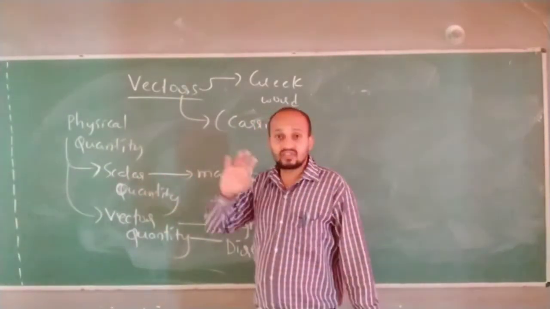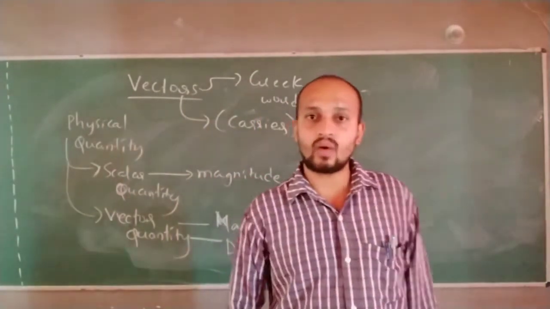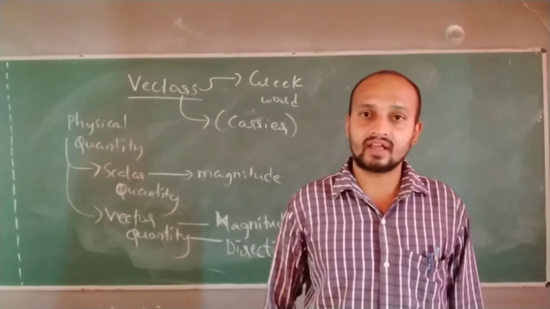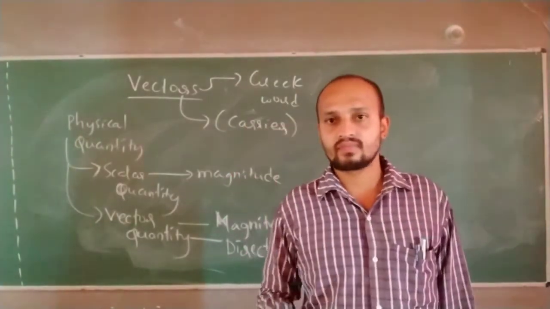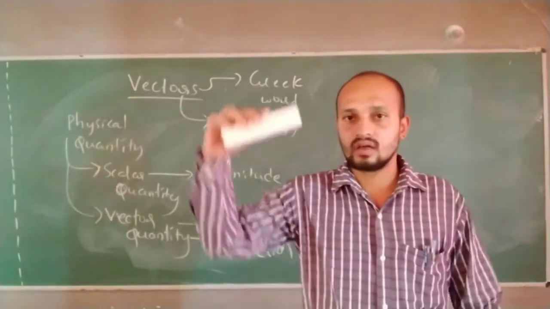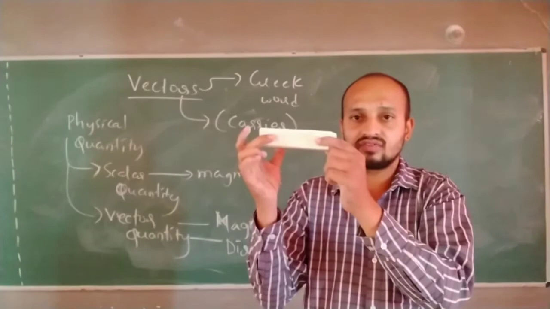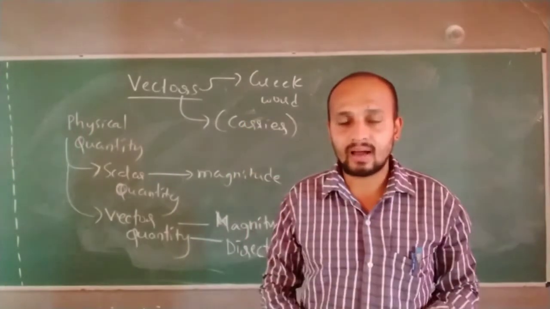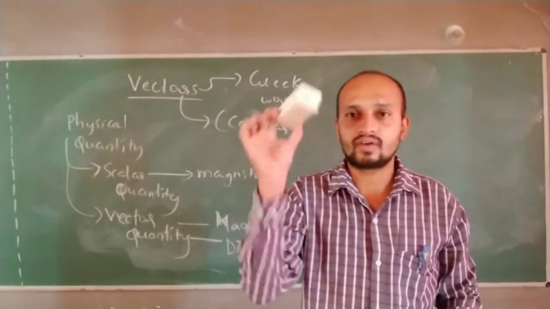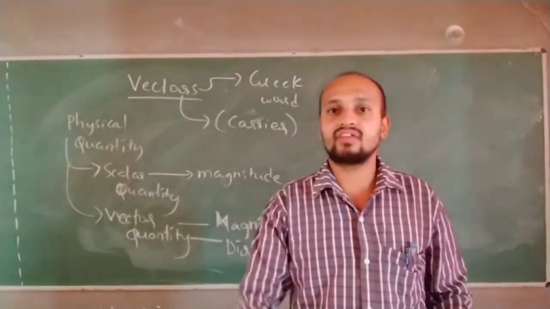Scalar quantities are those physical quantities which have only magnitude. For certain physical quantities, only magnitude is required when measuring. For example, I will take this duster and measure its mass. I measure the mass of this duster in this direction, and in this direction. In whatever direction I measure, the mass of this duster is never going to change. So certain physical quantities are there where only the value is required.